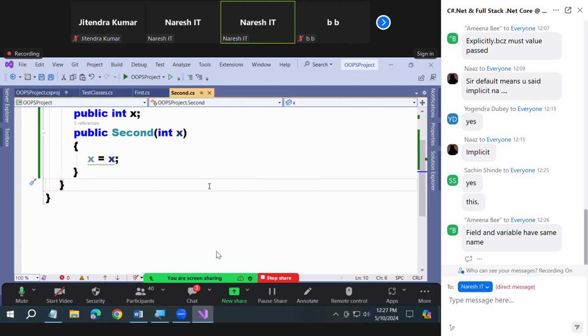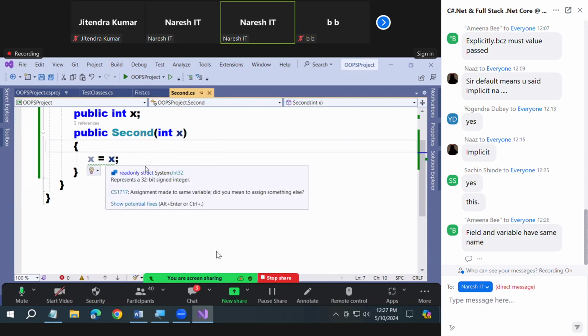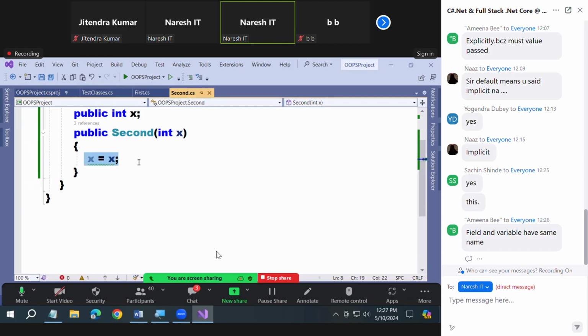Local. First preference is given to local. Correct or not? See, at this particular scenario, if you just understand me, when you say x is equals to x here, what is the meaning? You are assigning the local variable to local variable only. Are you getting me or not?